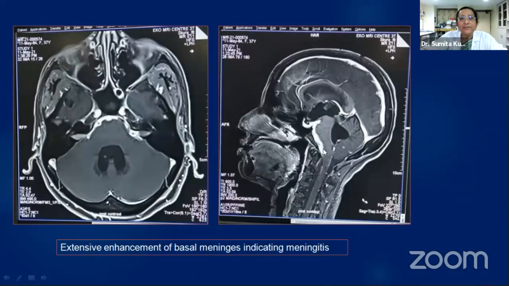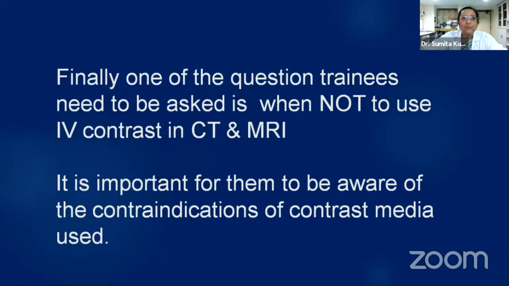After giving contrast, we can see that there is thick meningeal enhancement, pachymeningeal enhancement, as well as some amount of leptomeningeal enhancement extending into the internal auditory canals. So it was because of the granulomatous meningitis which was leading to hydrocephalus and which in turn was giving the patient symptoms including blurring of vision. So finally, the postgraduate trainee has to answer when to use contrast.